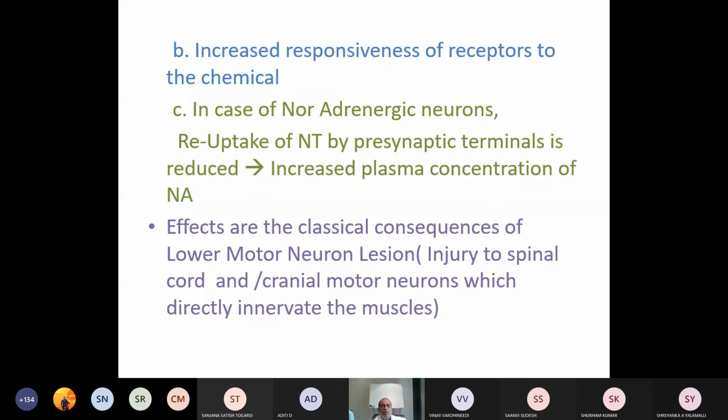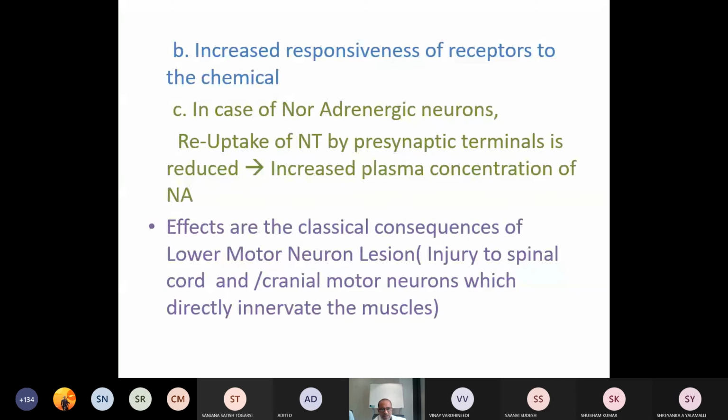Lower motor neuron lesion: a lesion associated with involvement of the portion of the motor neuron present from the spinal cord to the muscles, the effectors. That is called the lower motor neuron.